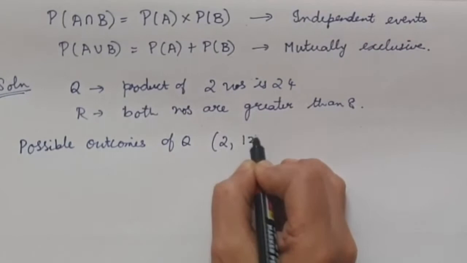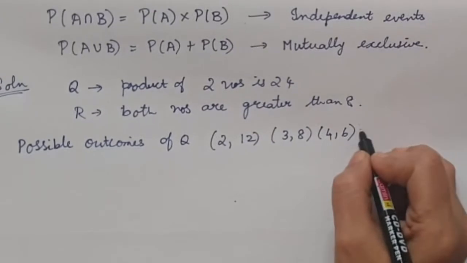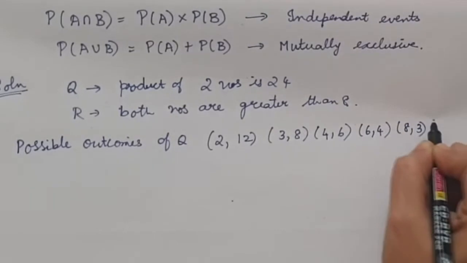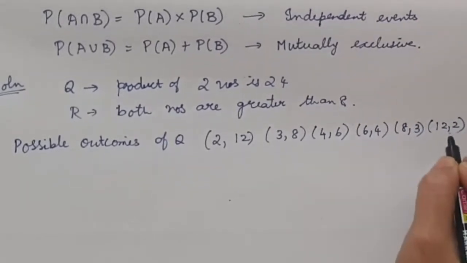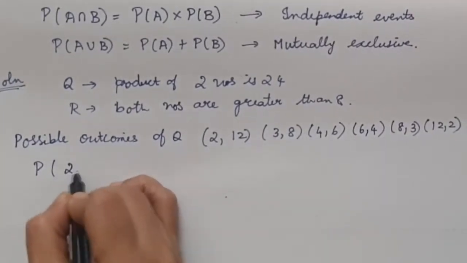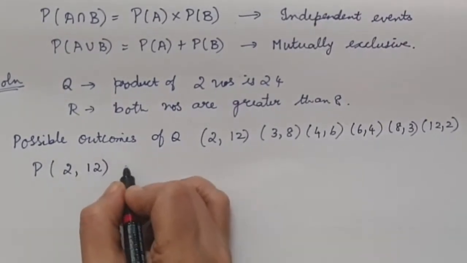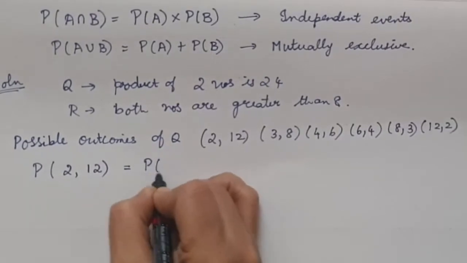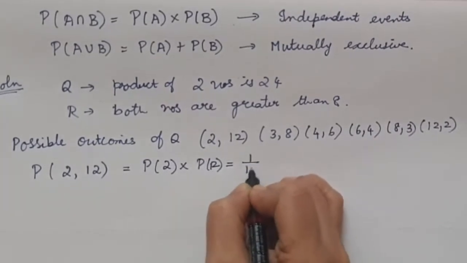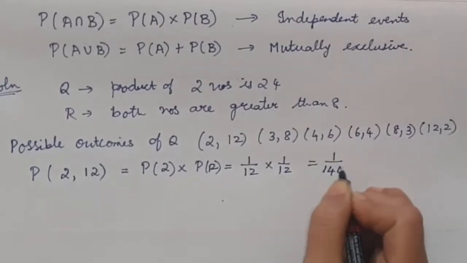That is 2 and 12, we multiply, it is 24. 3 and 8 is 24. 4, 6 is 24. Then the other way around. 6, 4 is 24. 8, 3 is 24. And 12 and 2 is 24. Now if it is only for one thing, that is the probability of 2 and 12, the first dice has a 2 and the second dice has a 12, then it will be equal to the probability of 2 times the probability of 12. So that will be equal to 1 by 12 times 1 by 12. So it will be equal to 1 over 144.